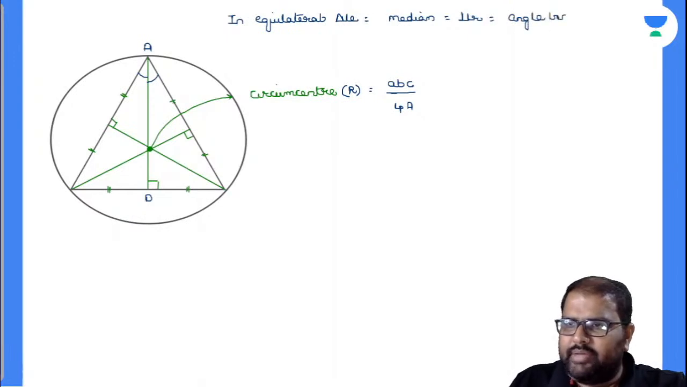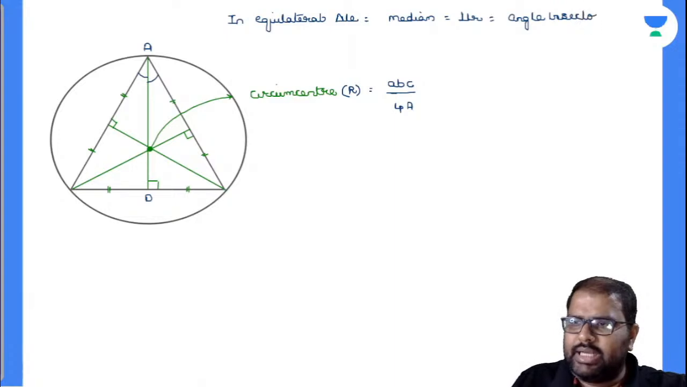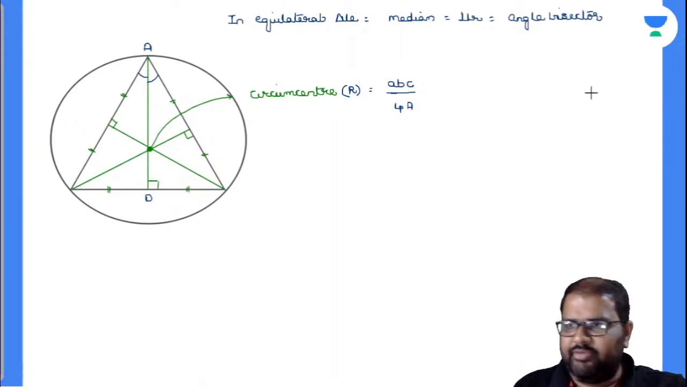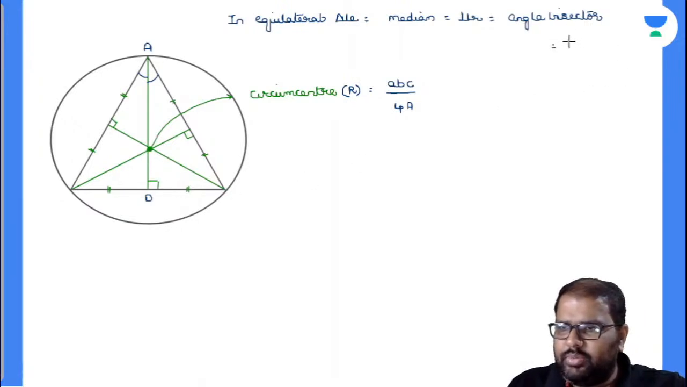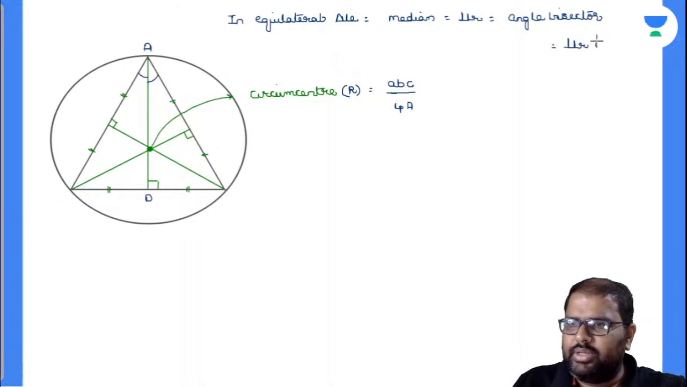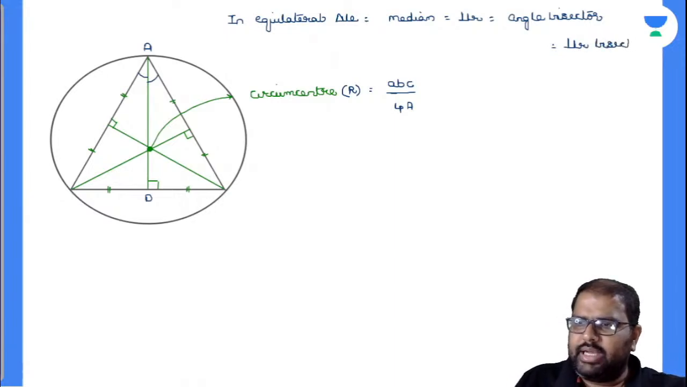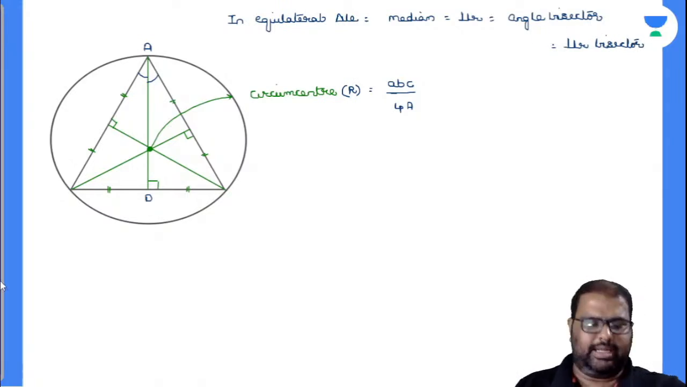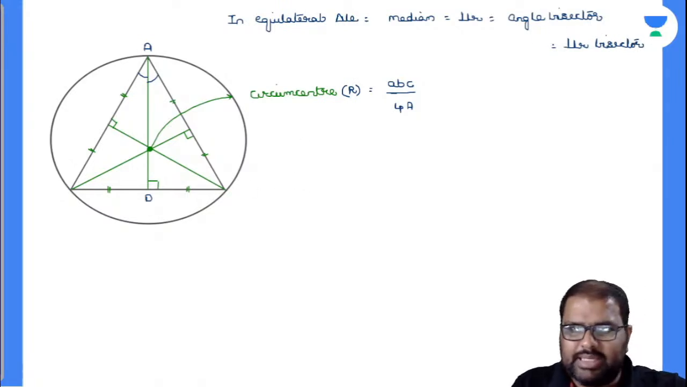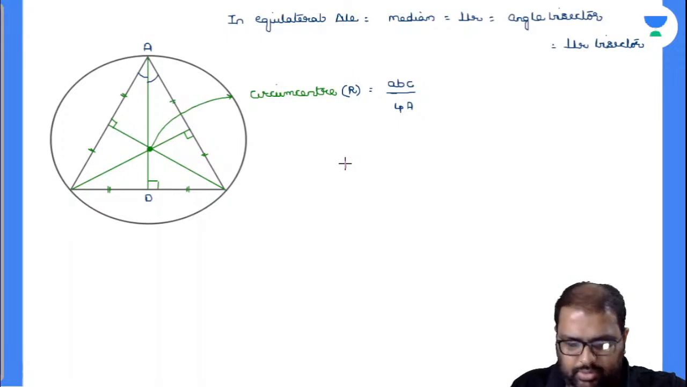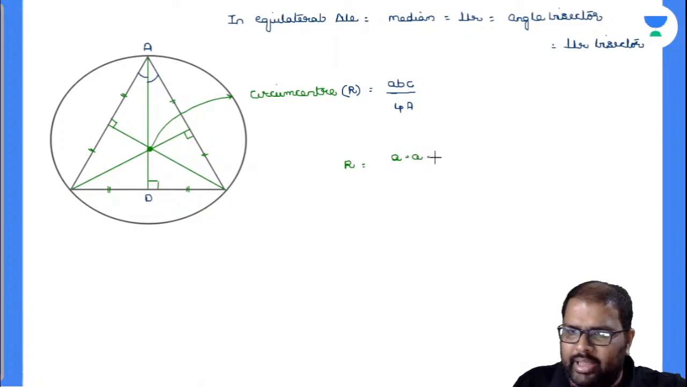All these will be equal because 30, 60, 90 degree triangles will be formed. This is 1, automatically this will be root 3 by 2, and this will be 1 by 2. Everybody knows it is equal to the perpendicular bisector. This is the point that you learn in your textbooks, which I can derive like this. What will be the circumradius in an equilateral triangle? R is equal to A into A into A divided by 4 into the area of the triangle, 4 into root 3 by 4 A square.